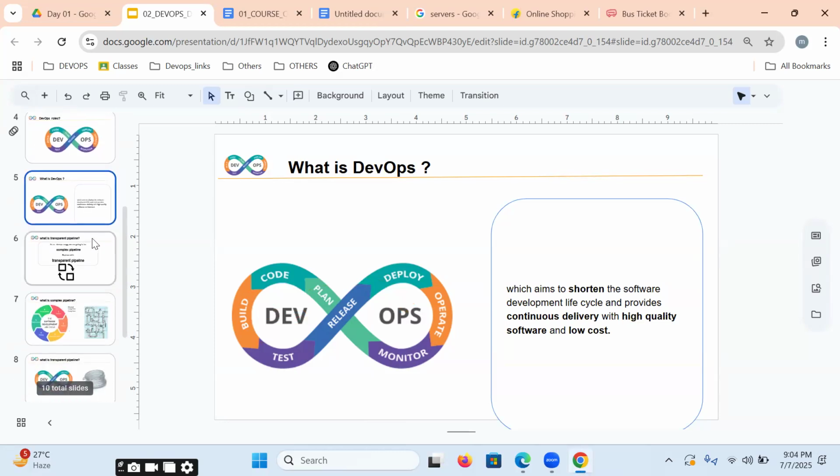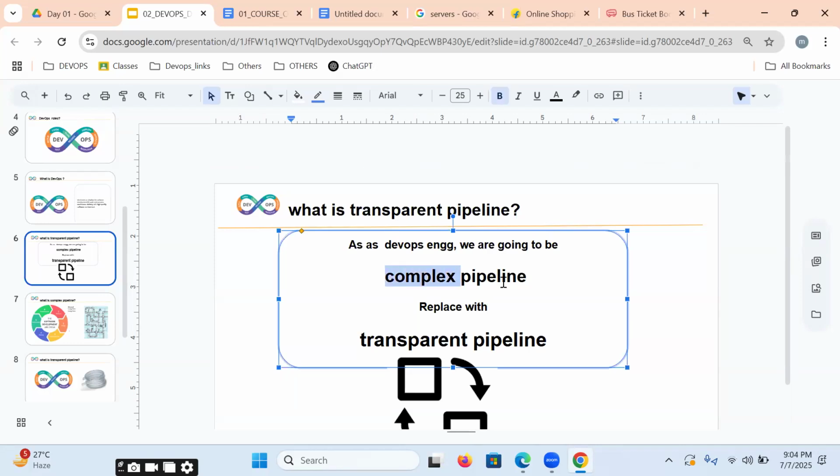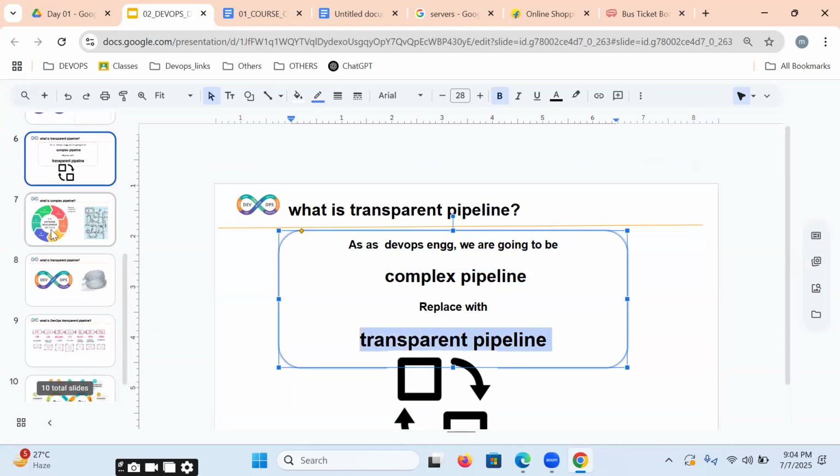Sir, if you are getting into a company and working as a DevOps engineer, what is the major role you are going to be playing in your projects? The first major role is that we are going to be replacing the complex pipeline with a transparent pipeline. As a DevOps engineer, we're going to be replacing the complex pipeline with a transparent pipeline. Sir, what exactly is a complex pipeline?